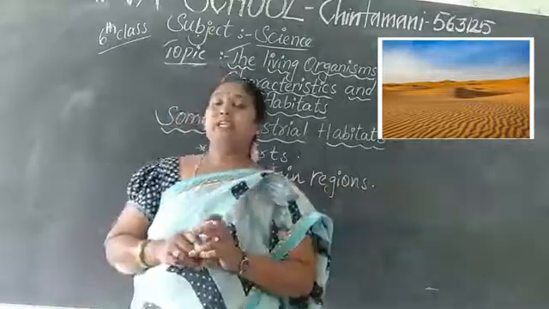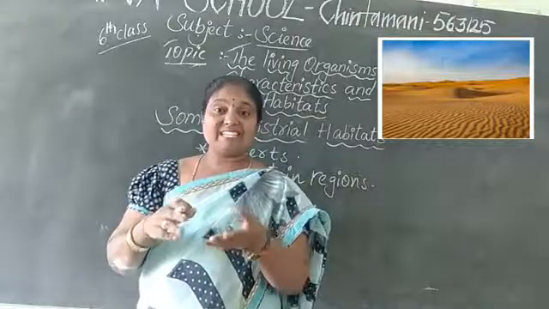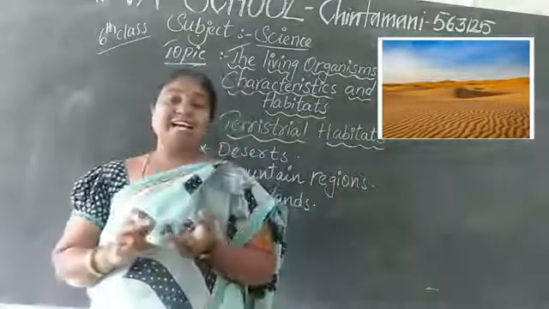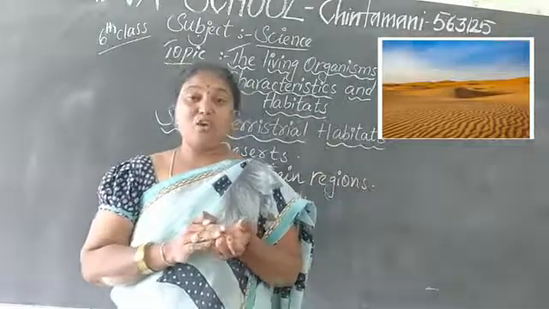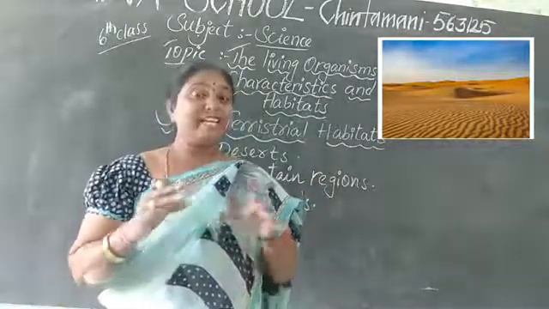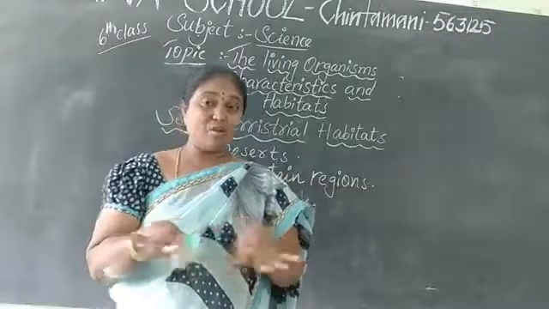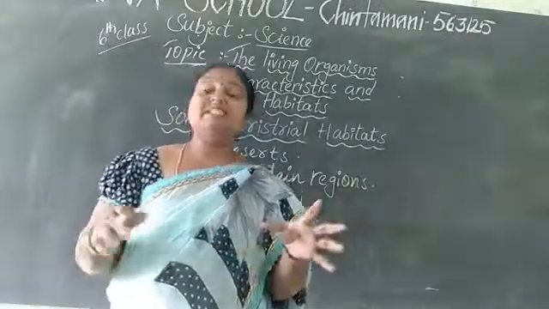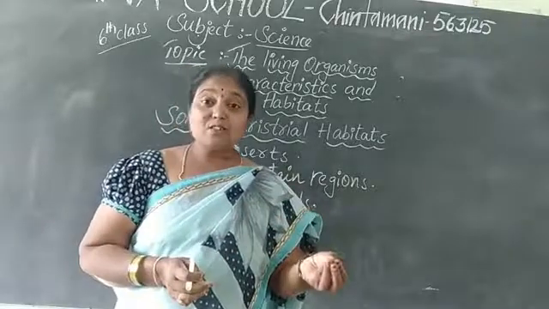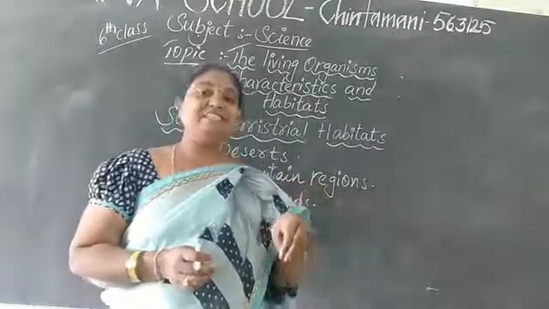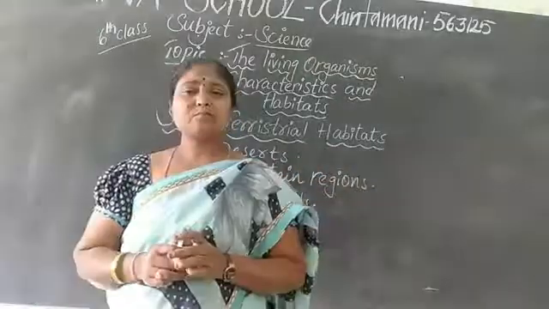Underground we can see rats as well as some foxes and snakes, creatures which live under the sand. So they also survive in the deserts.